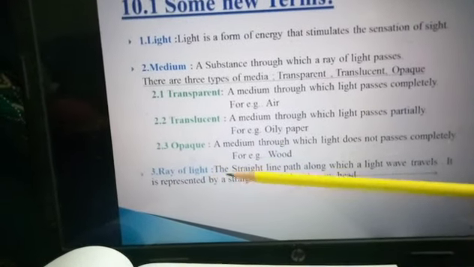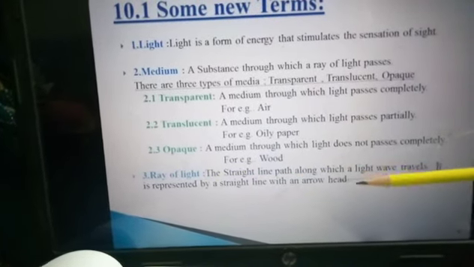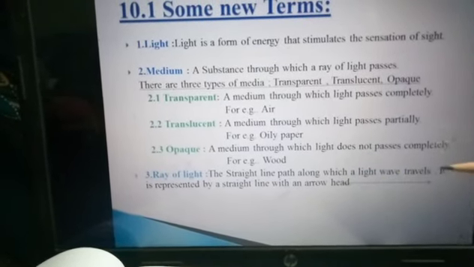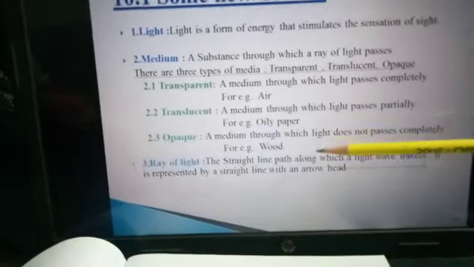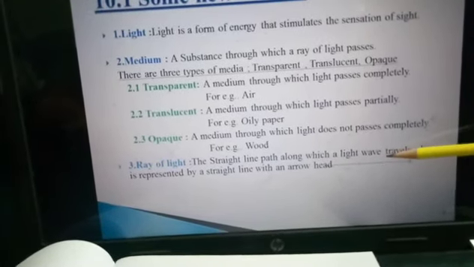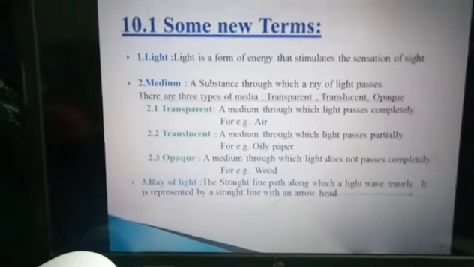Number 3 is ray of light. A straight line along which a light wave travels, and it is represented by a single straight line with an arrow. This is the representation of a ray of light.